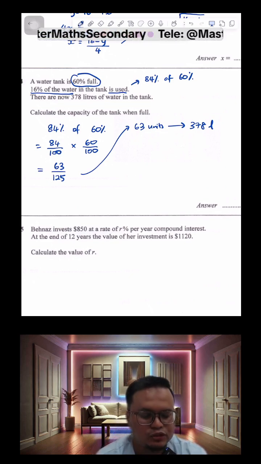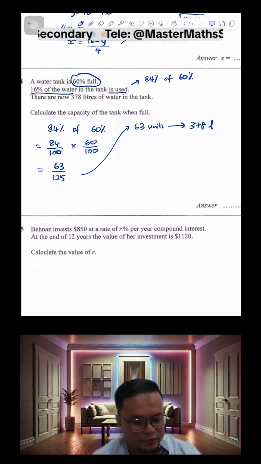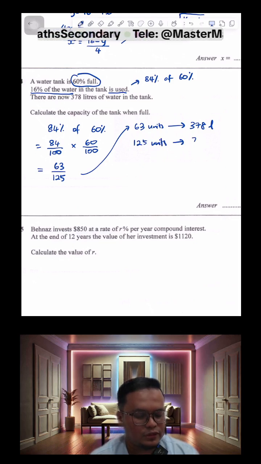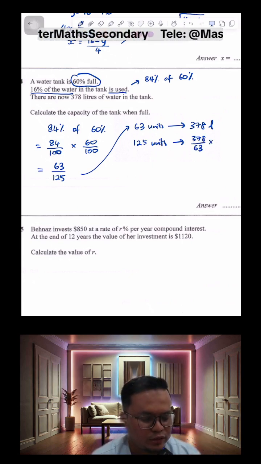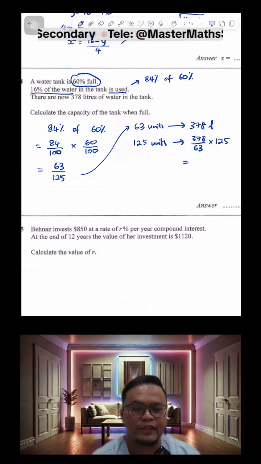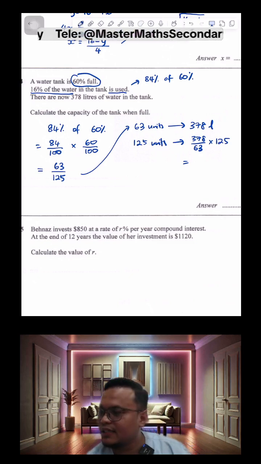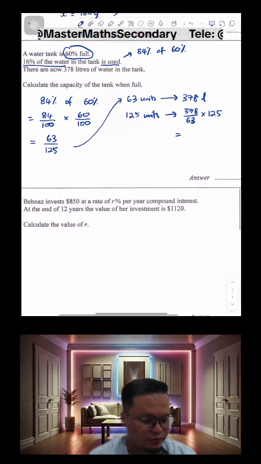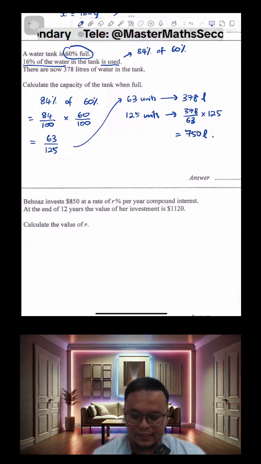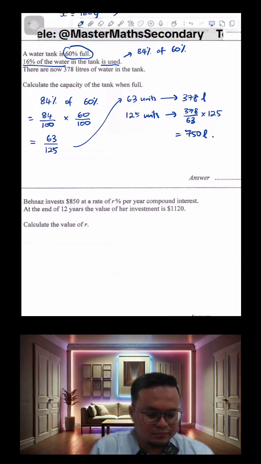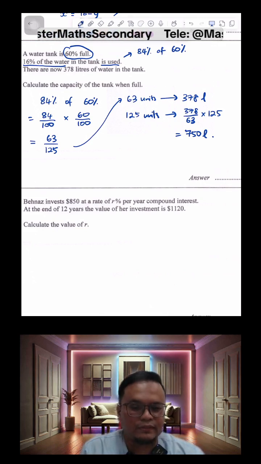But this is another way to do it. It means that 63 units is 378 liters, and to find the full capacity, we're looking at 125 units. So this will just be 378 divided by 63. This is to find 1 unit, and then of course if I want to find 125 units, I multiply by 125. So this will give us 750 liters. That's how we end up getting the answer to question 14.